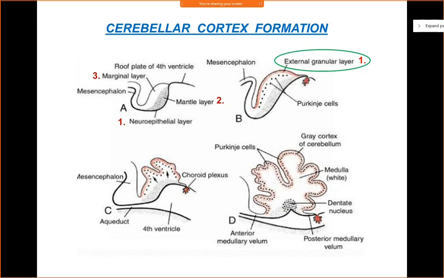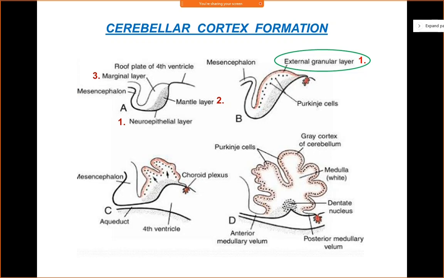These three layers will form the gray matter of the cerebellum, which is also known as the cerebellar cortex. Cortex means gray matter, right? Now come to the deep part. In the deep part, you can see the formation of certain deep cerebellar nuclei, that is your dentate nucleus. The dentate nucleus lies quite deep within the cerebellum, and it occupies its final position before birth, whereas your cerebellar cortex will attain its final size only after birth.